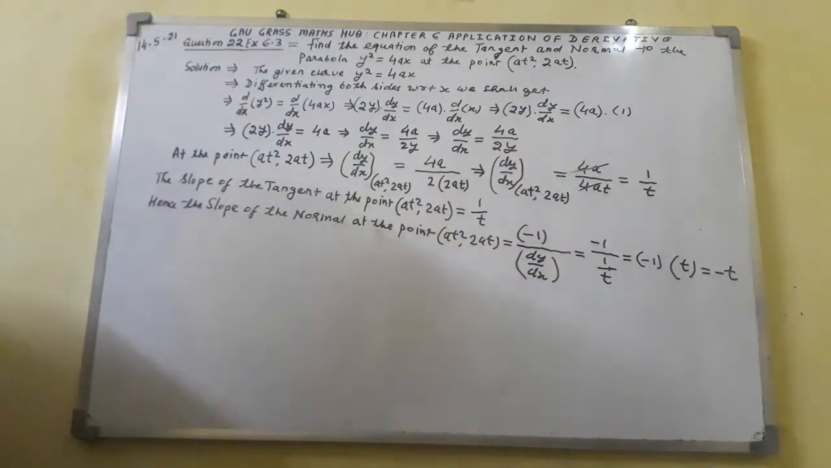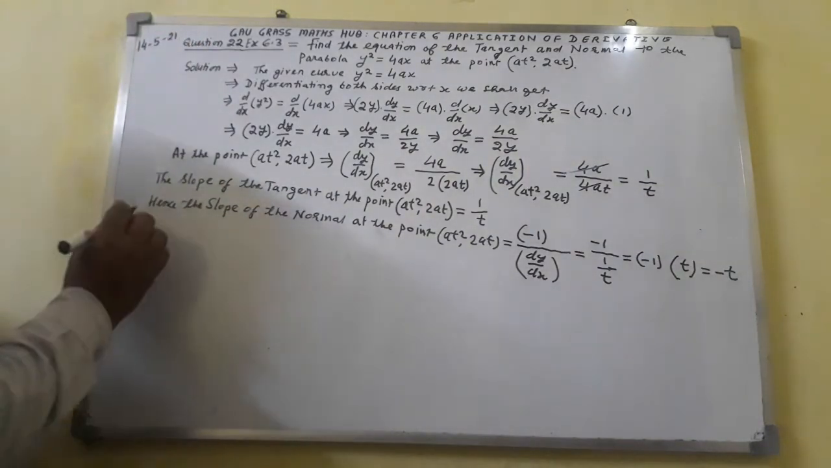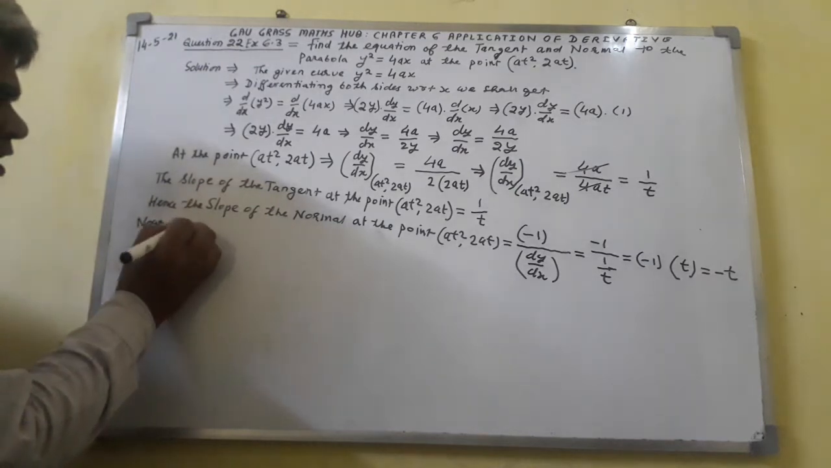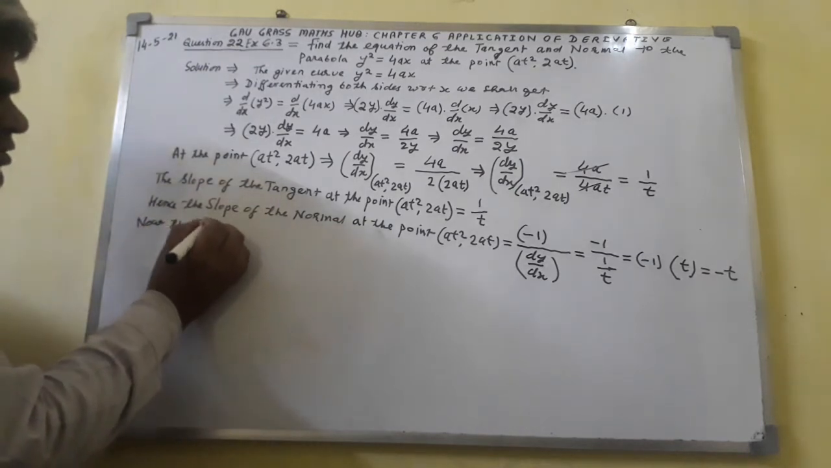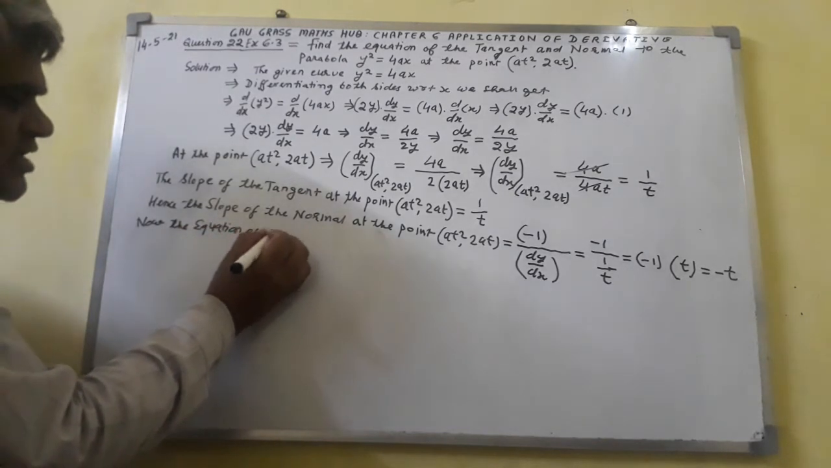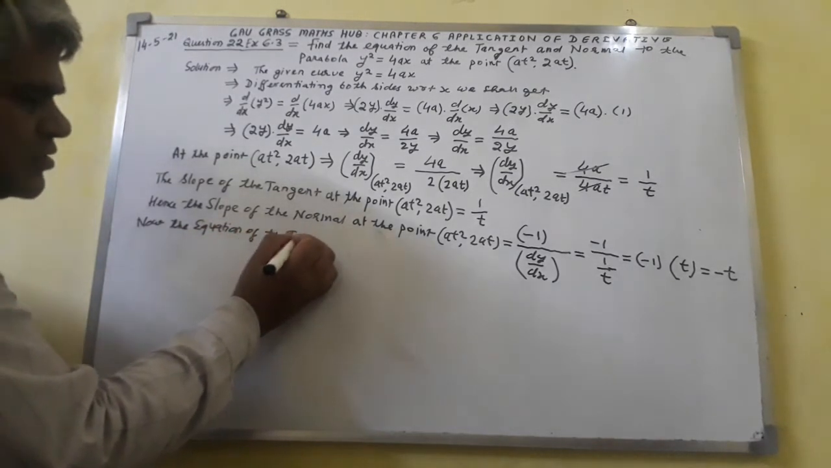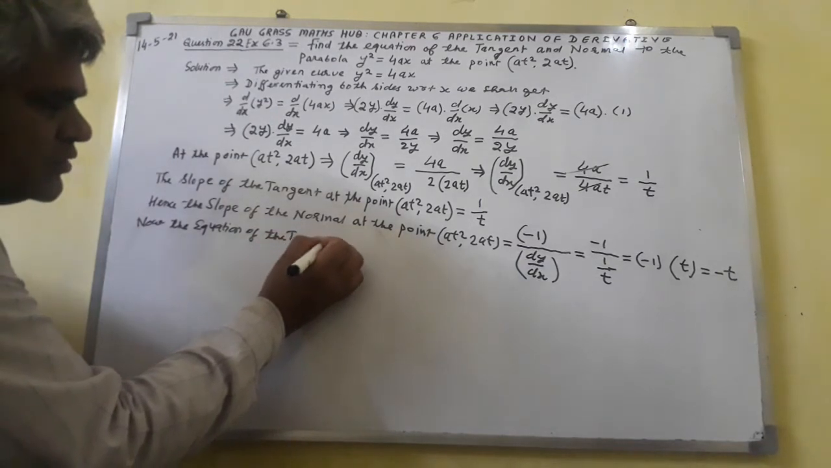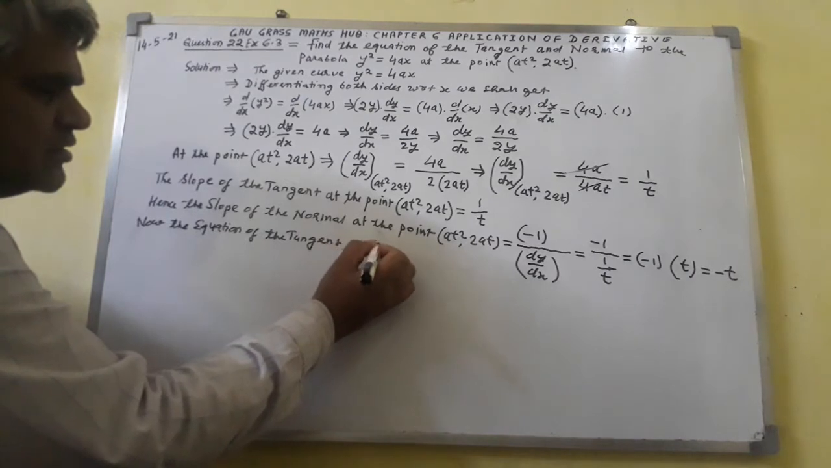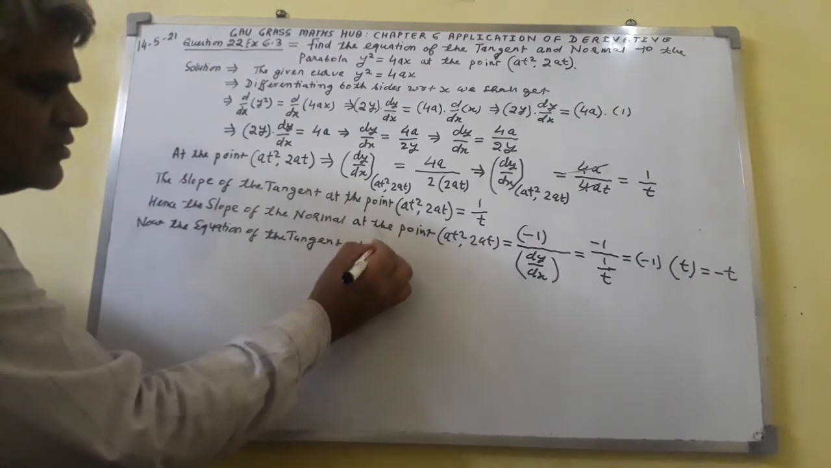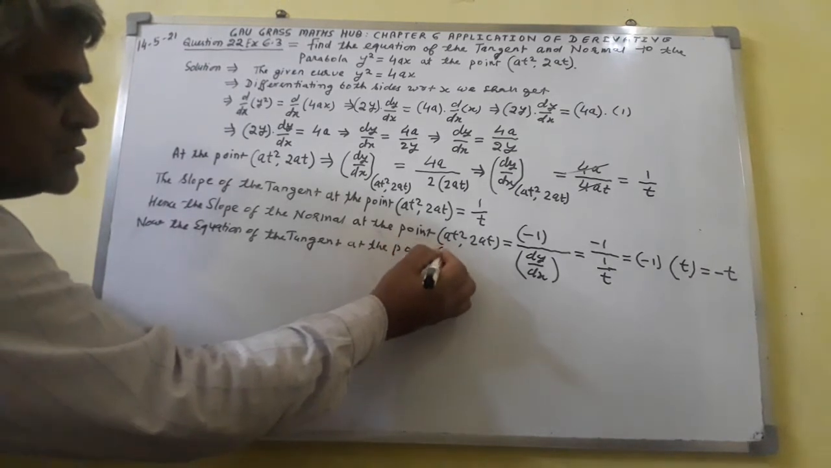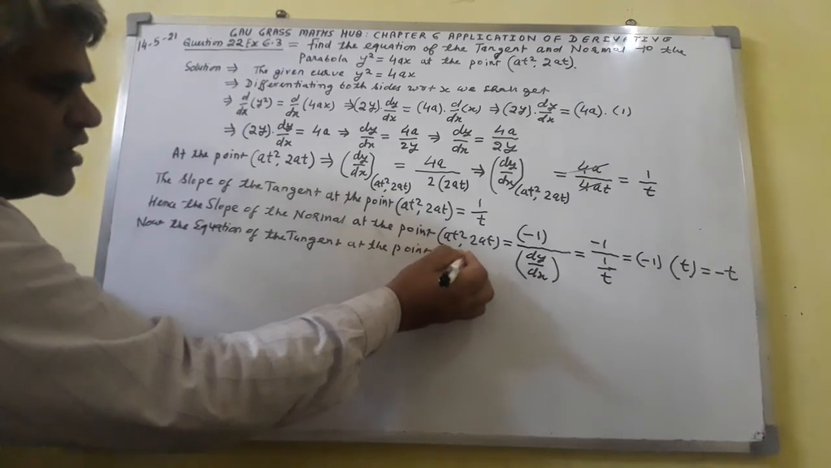Now I shall write, now the equation of the tangent, the equation of the tangent at the point at square comma 2at.